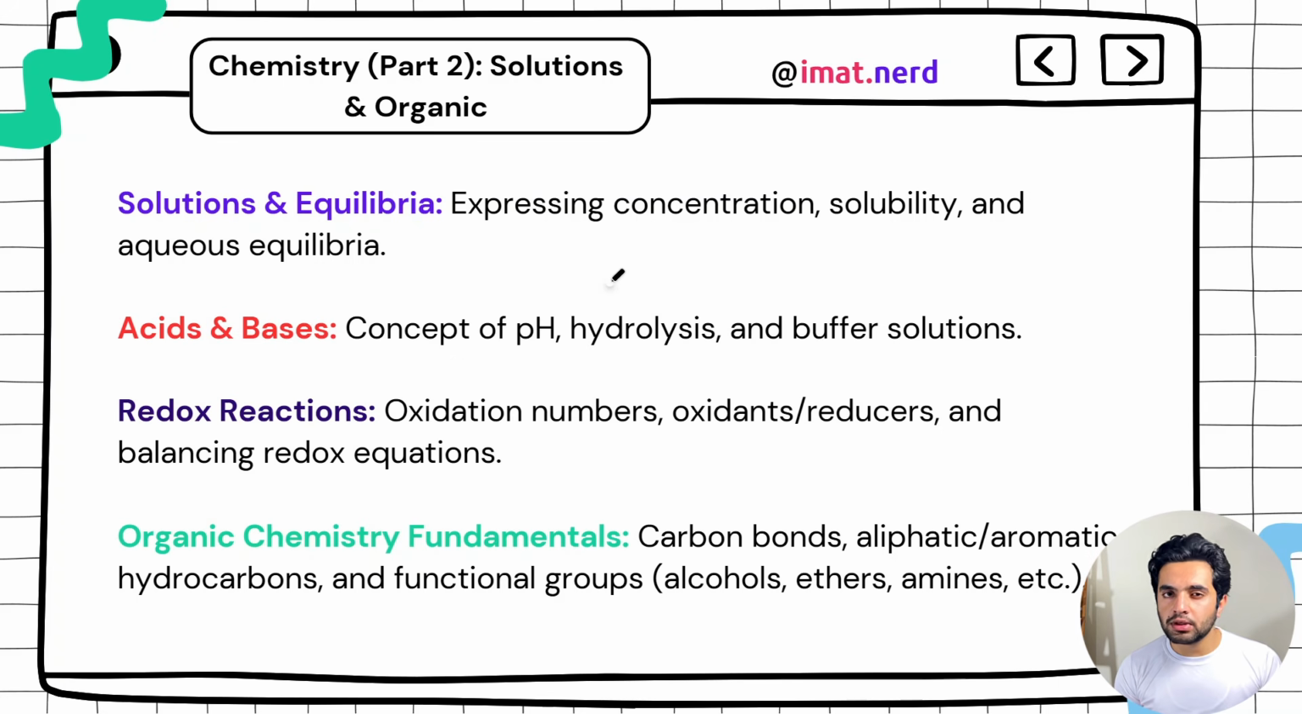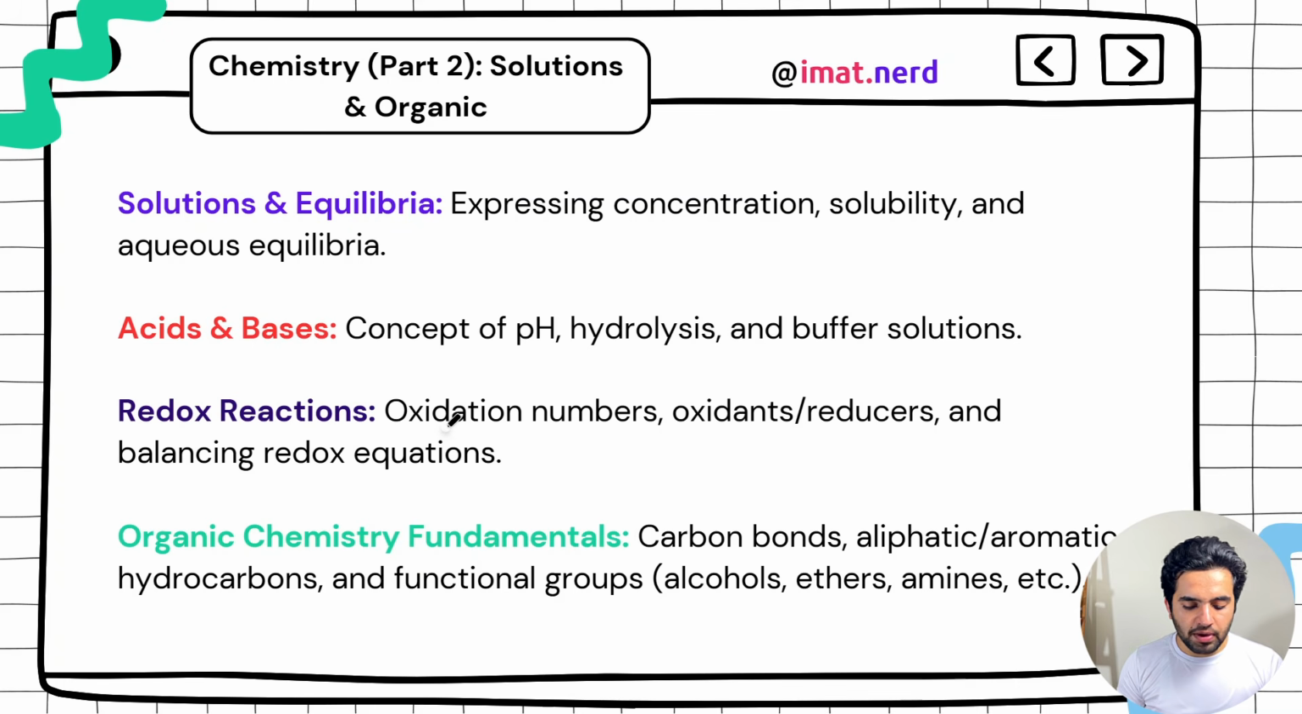Buffer is pretty easy and good because you also study it in biology, in respiration: why and how blood acts as a buffer. Blood is a very good buffer. Then you have redox reactions, oxidation. I told you, just oxidation numbers, oxidants and reducers, and you have your balancing of redox equations.